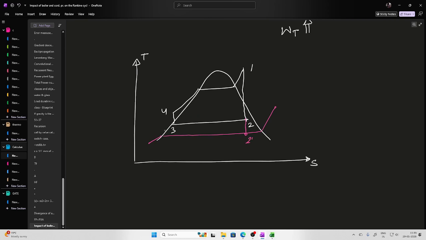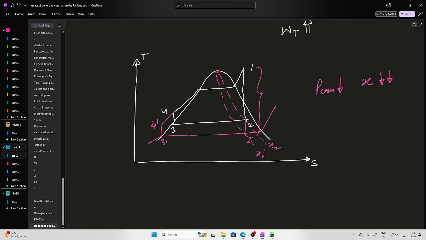Then this will be 3 prime, this will be 4 prime. Now what has happened? Again, if you look here, this is the dryness fraction at 2, and this is the dryness fraction at 2 prime. If I reduce the condenser pressure, the dryness fraction at the exit of the turbine will reduce, and again there are chances of blade erosion there.